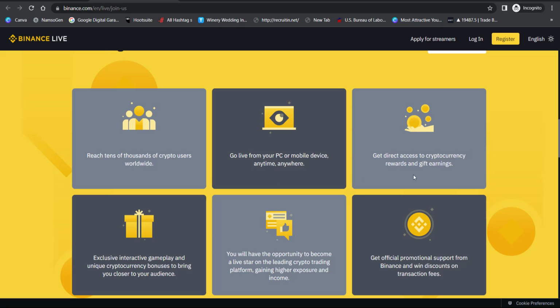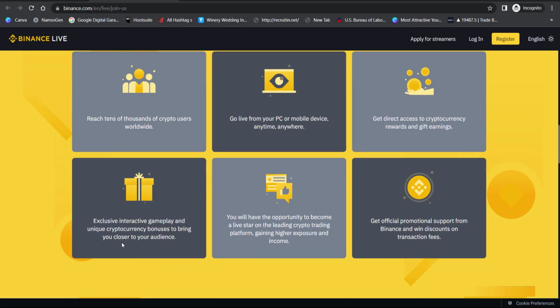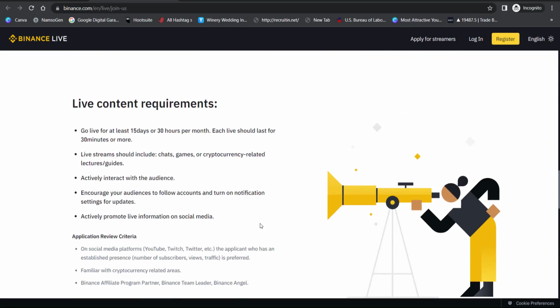Get direct access to cryptocurrency rewards and gift earnings. You're going to get rewards and earnings in different ways, exclusive interactive gameplay, unique cryptocurrency bonuses to bring you closer to your audience. You will have the opportunity to become a live star on the leading crypto trading platform. Yes, you can even see, get official promotional support from Binance and win discounts on transaction fees. So there are many things.